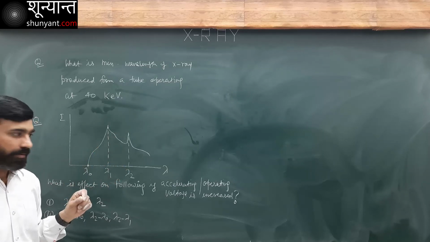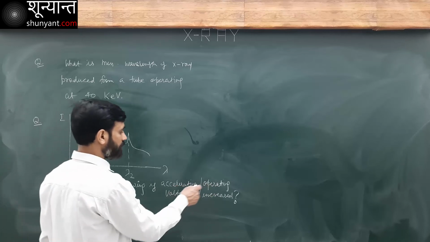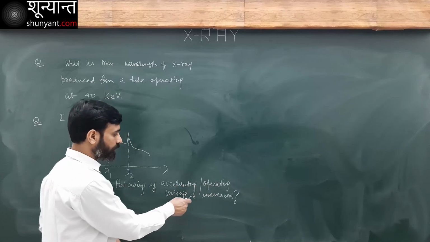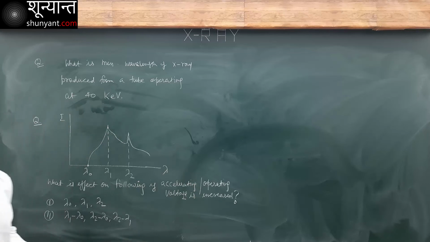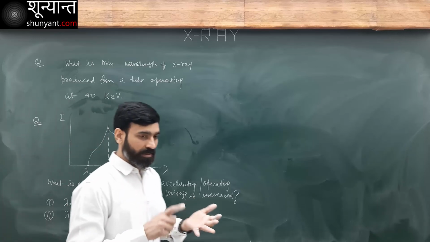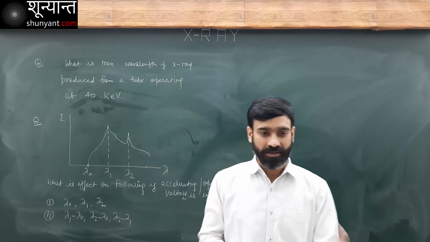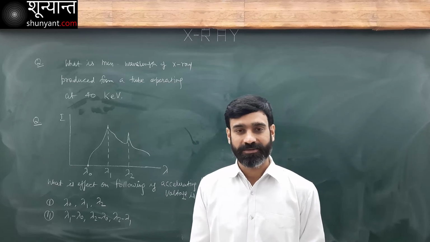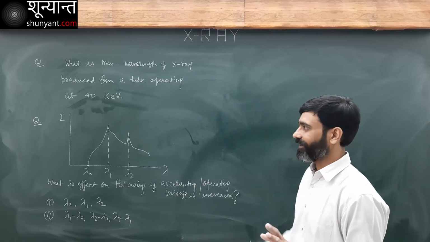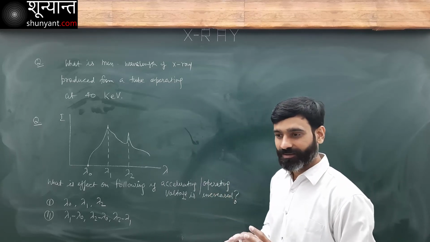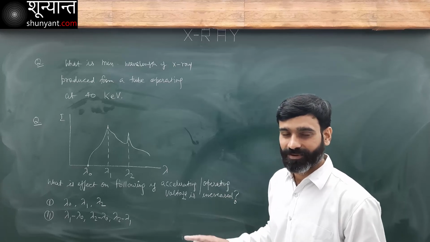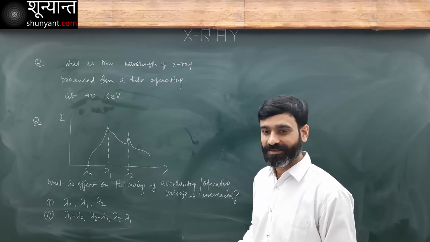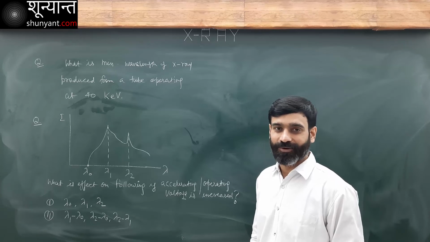What will happen if the accelerating voltage or operating voltage is increased? What will be the effect on these quantities? Just the effect, meaning they will remain constant, or increase, or decrease. Just these two problems and we are done with this lecture and this chapter also, okay?